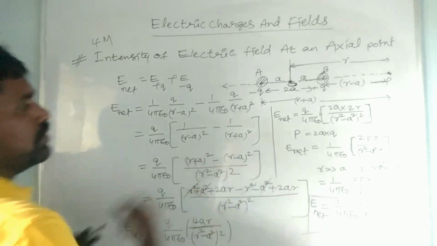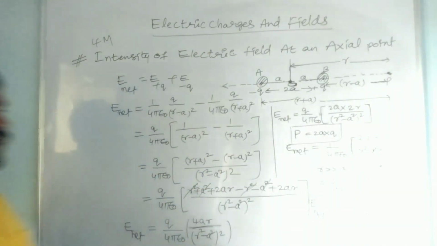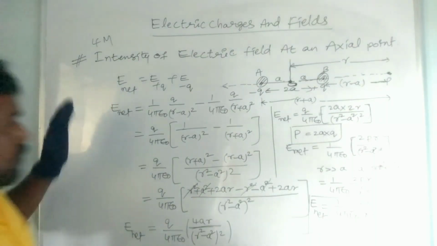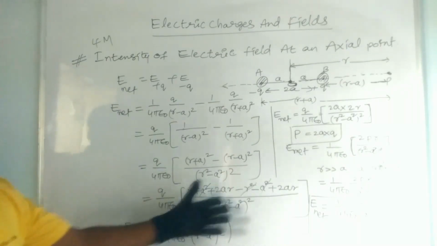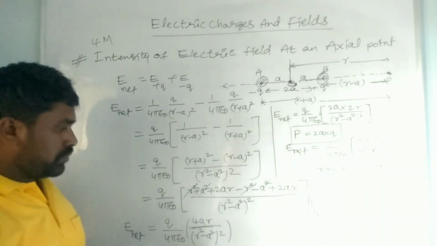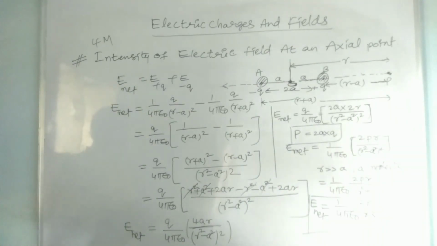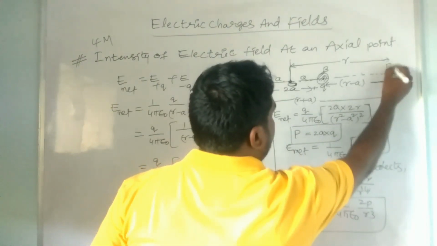P is equal to what? The dipole moment here. Very important question, so don't get confused when solving it. The answer is very easy to simplify. If you have any doubt, you have to recheck our videos, and then you can definitely get the idea, right? So the intensity of electric field at the point, E net, should be here.